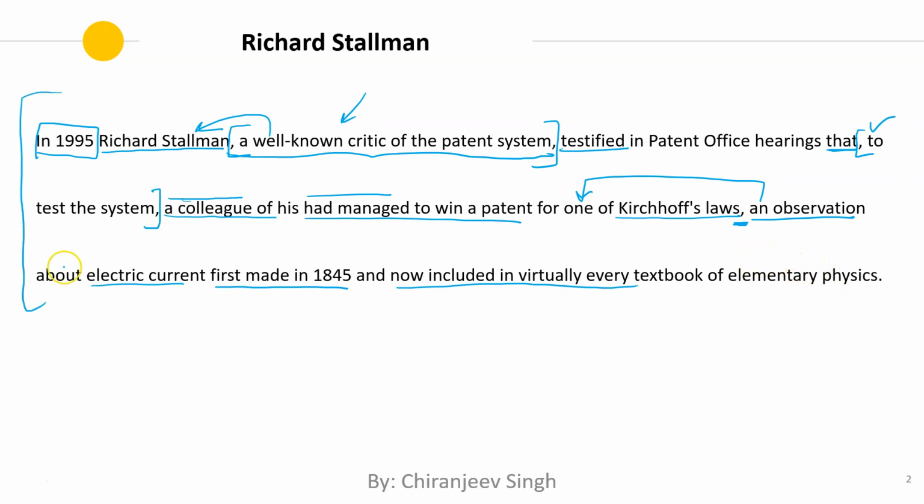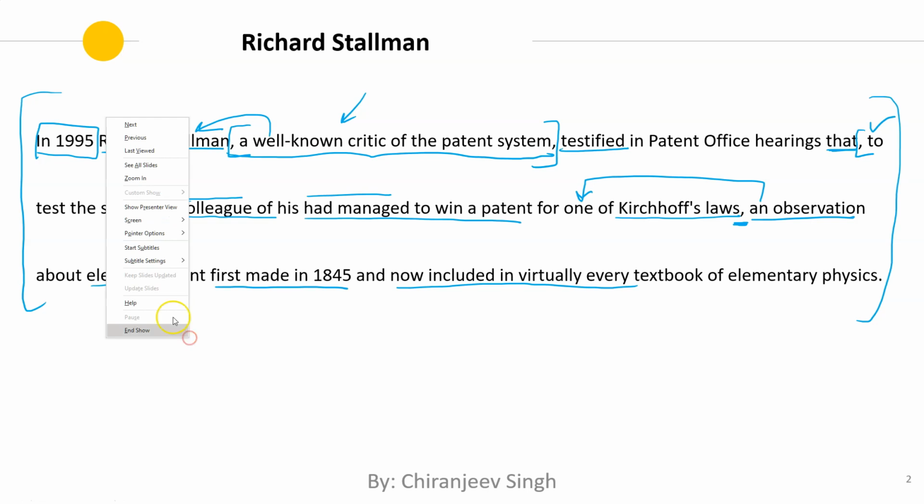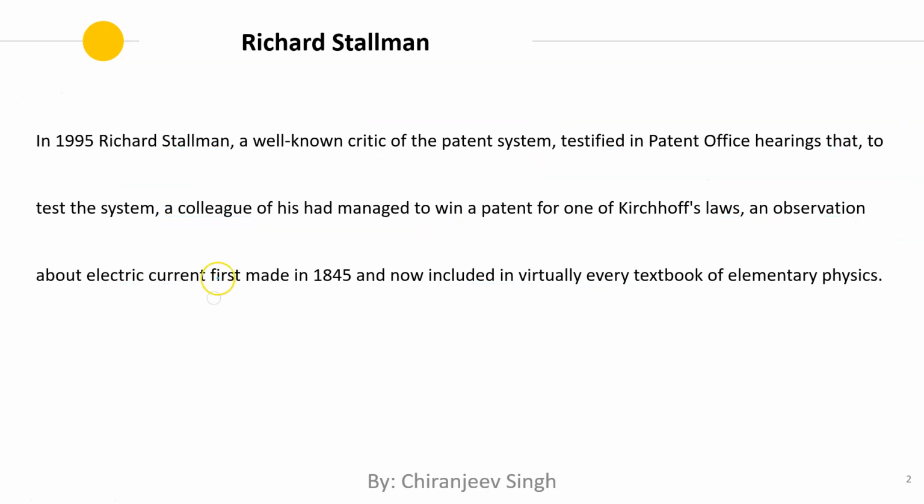Now the point is, this is how we read a sentence from left to right, and then as we read, we keep making sense of the sentence as well as the commas. If you don't read a sentence from left to right, if you just look at a sentence in its entirety together, then it may look like this is within double commas, or many other constructions within double commas, but that's not how it is. The way to associate commas is to read from left to right and then see what's making sense.